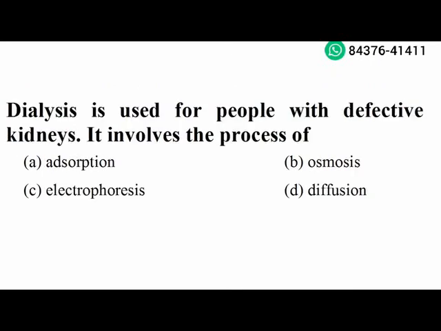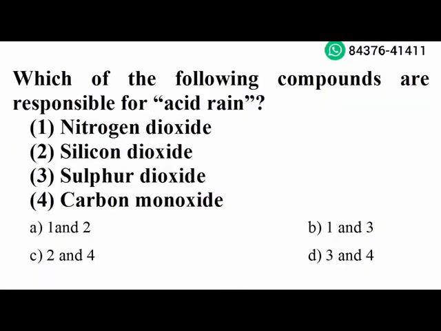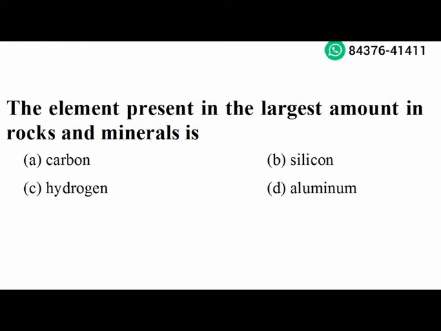Next question. Dialysis is used for people with defective kidneys. It involves the process of osmosis. Option B is the right answer. Next question. Which of the following compounds are responsible for acid rain? Nitrogen dioxide, sulfur dioxide. Option B is the right answer. Next question. The element present in the largest amount in rocks and minerals is silicon. Option B is the right answer.